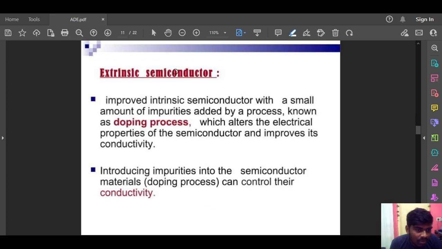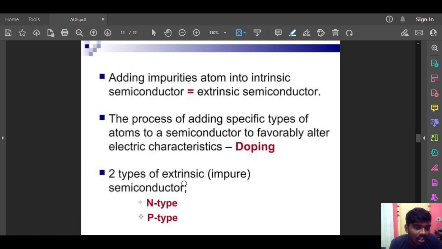Extrinsic semiconductor. It is an improved intrinsic semiconductor with a small amount of impurities added by a process known as doping, which alters the electrical properties of semiconductors and improves its conductivity. Doping is nothing but adding impurities to the semiconductor, which turns it extrinsic. By introducing impurities into semiconductor materials, the doping process can control the conductivity. Adding impurity atoms to an intrinsic semiconductor gives an extrinsic semiconductor. The process of adding specific types of atoms to a semiconductor to favorably alter its electrical characteristics is doping.